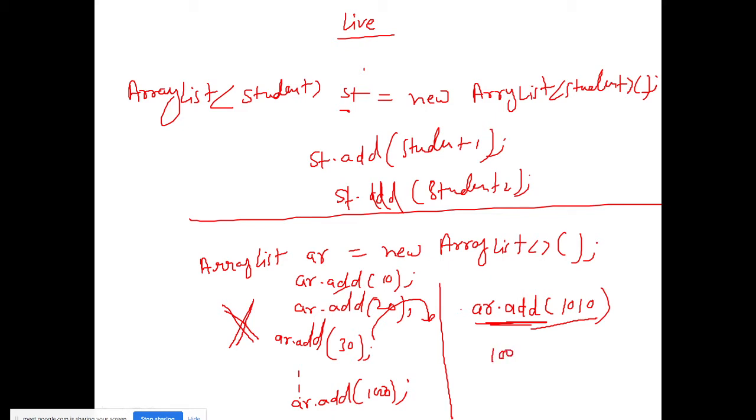All 100 students will be copied to the new array list, and after copying the previous 100 students, this one will be added, meaning now the number is 101, and the previous array list will be available for garbage collection. This is for about 100 students, and this is done.